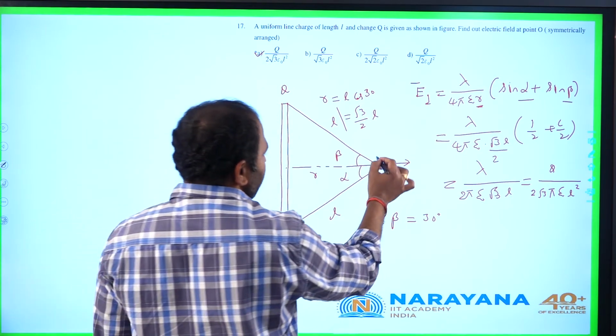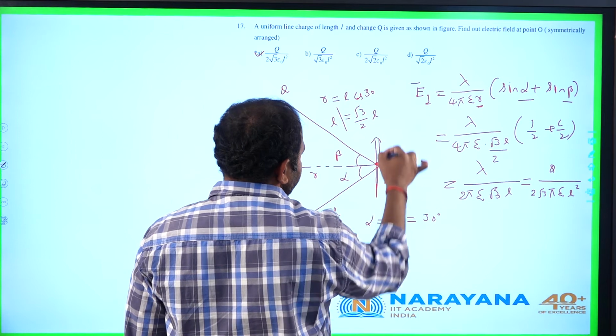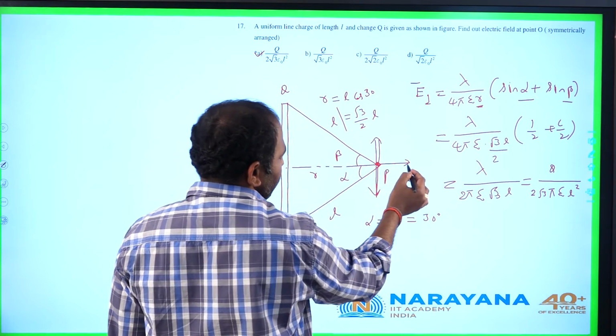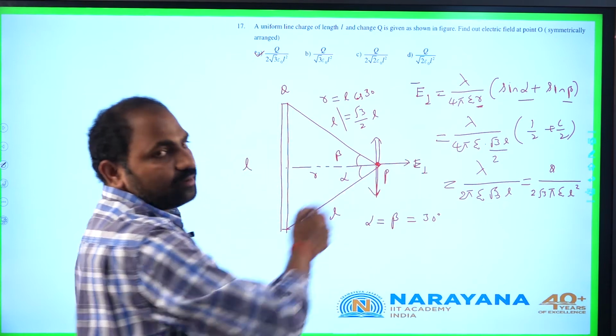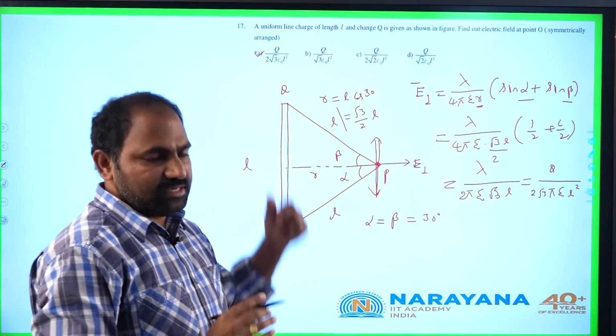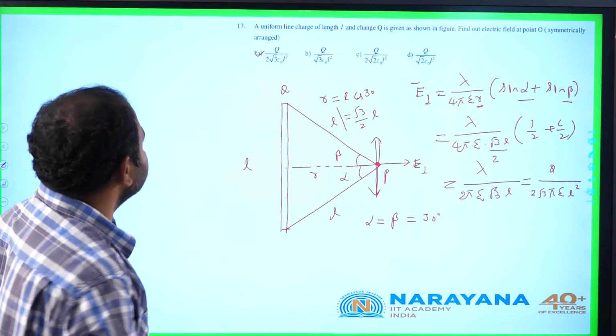Due to symmetry, the component of electric field in this direction will be 0. Only we have the perpendicular component of electric field, which is on the perpendicular bisector of the line segment given. Let us go to the next question.